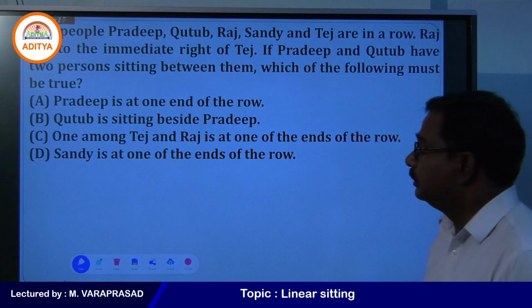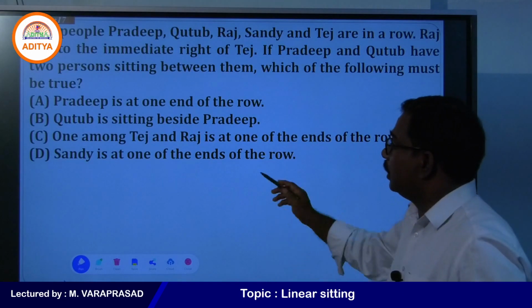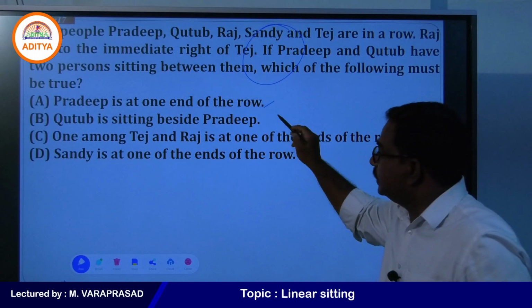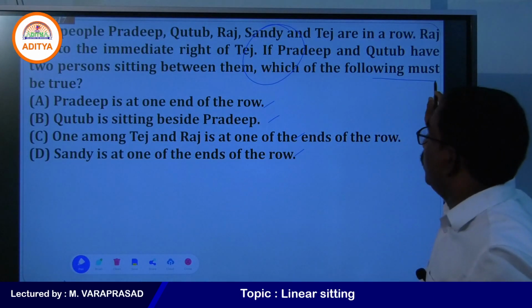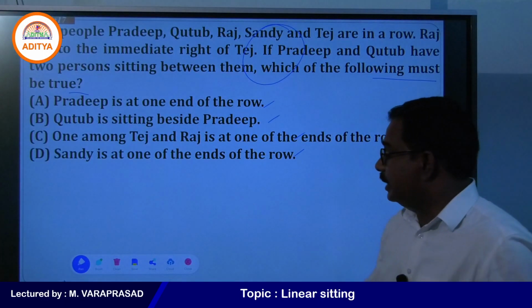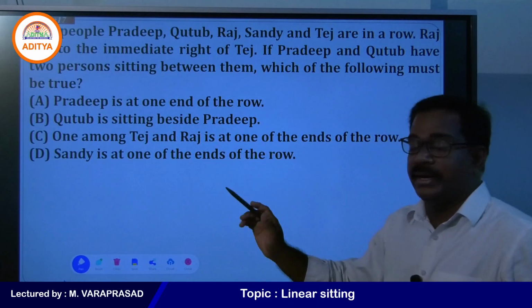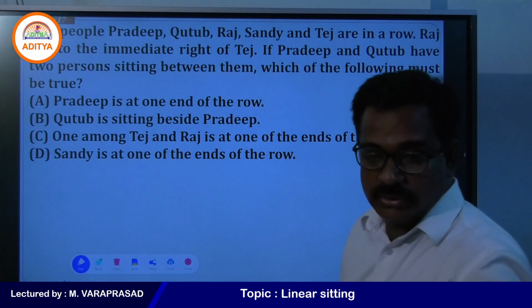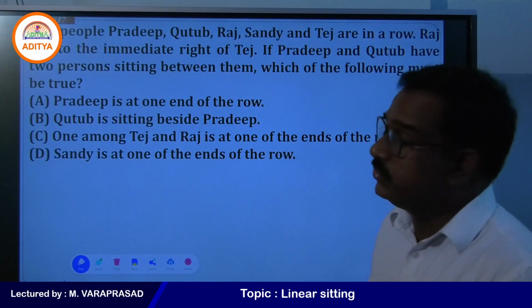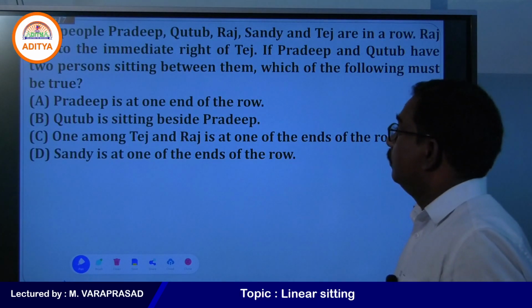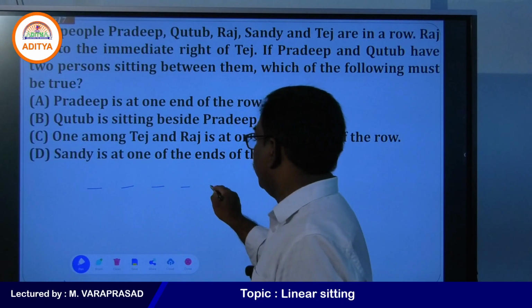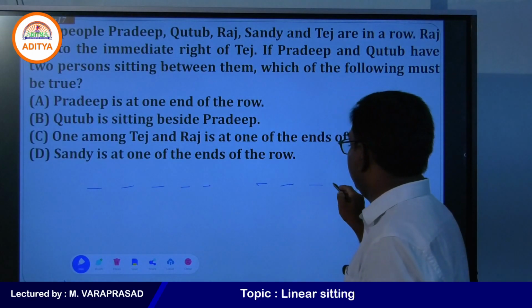Now see what is given here. Which one is the correct option? If you follow the conditions given here, which one is following? Which of the following must be true? If you arrange the arrangement, what answer will you get? Shall we start? What is given there? So, what is the first one? 5 people are there: 1, 2, 3, 4, 5.